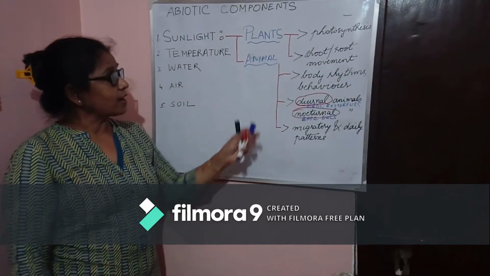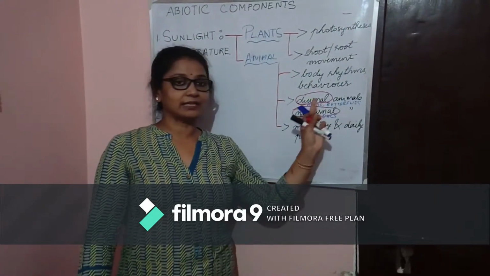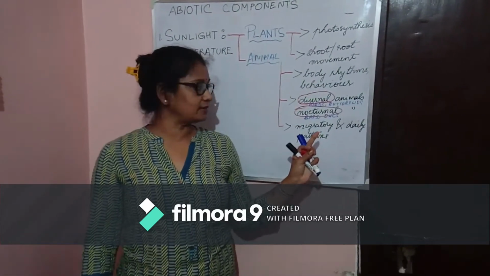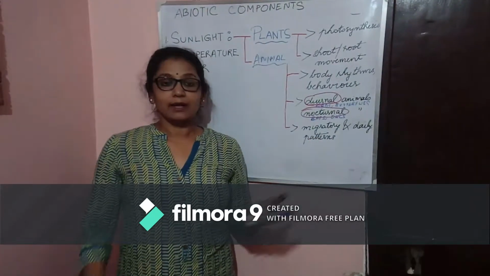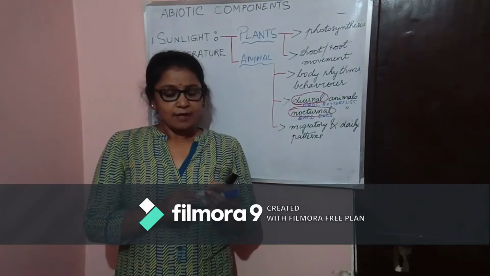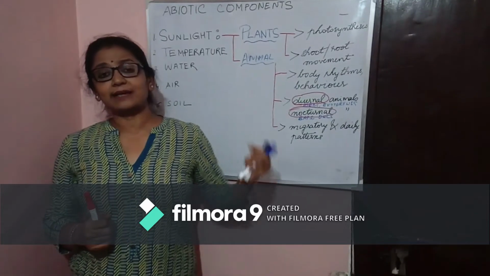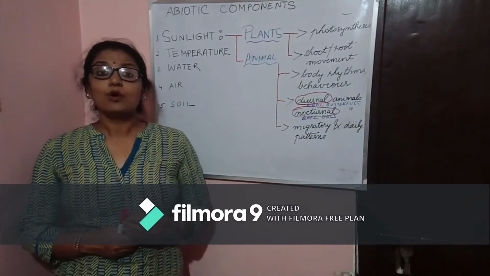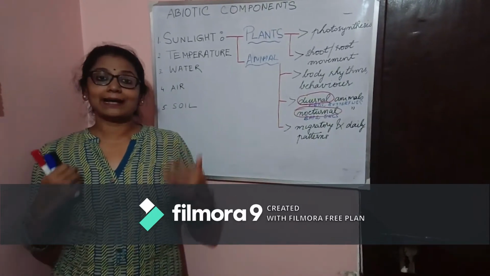Now, other than the diurnal and nocturnal animals, there is also a movement shown by the migratory birds. These migratory birds have a peculiar behavior. They fly from severe cold temperatures like Siberia, and they come into some warm tropical climate to acclimatize.